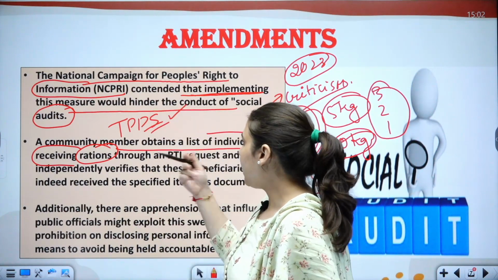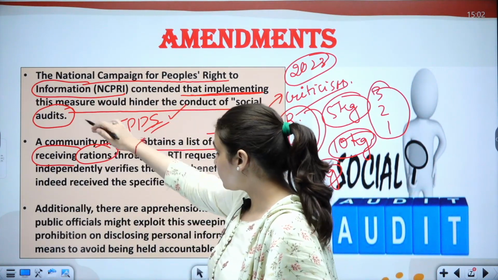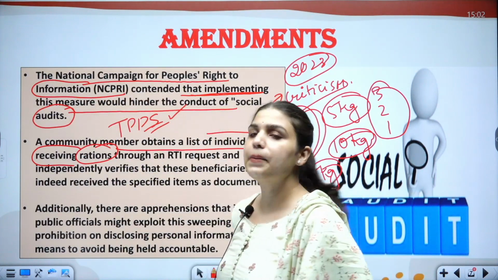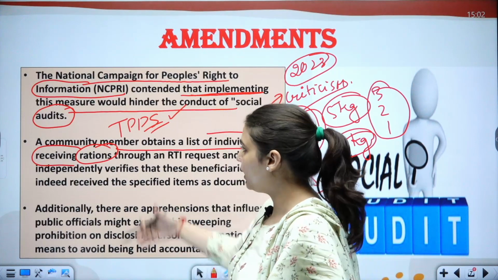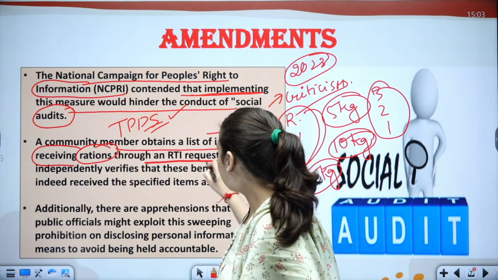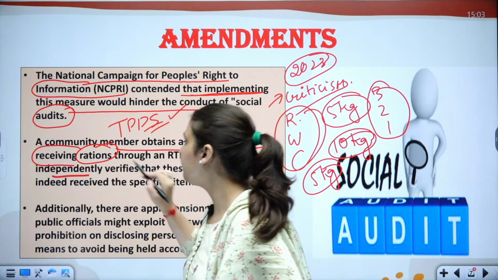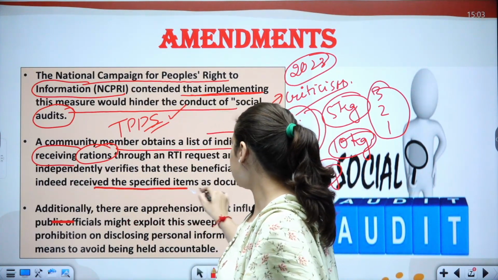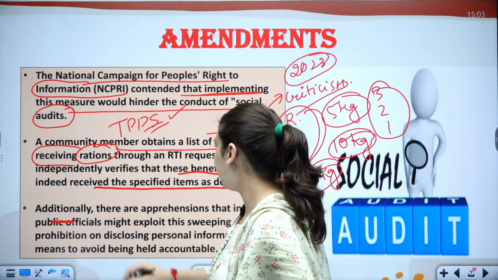So community members obtain a list. Here we are talking about the National Campaign for People's Right to Information. They receive this list through an RTI request only, and then they independently verify whether these beneficiaries indeed received the specified items as documented or not.